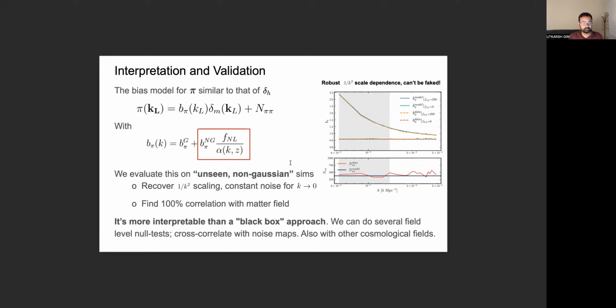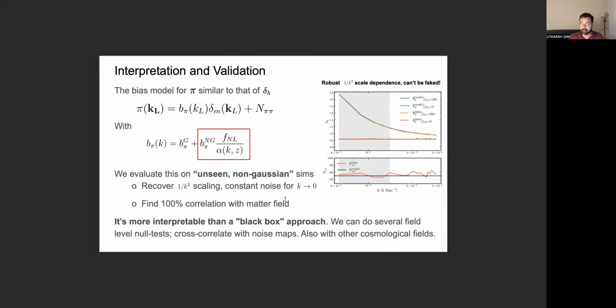More broadly, unlike other black box approaches or applications of neural networks, our approach has this nice idea that we are only using the neural network to produce an intermediate data product, which is our pi field. That pi field can be subjected to all kinds of diagnosis and validation, and therefore can be thoroughly analyzed. For example, this recovery of 1 by k square scaling is a very strong validation of our neural network approach. We also recover constant noise on large scales, which we had predicted. And we also find 100% correlation between the matter field and the pi field.